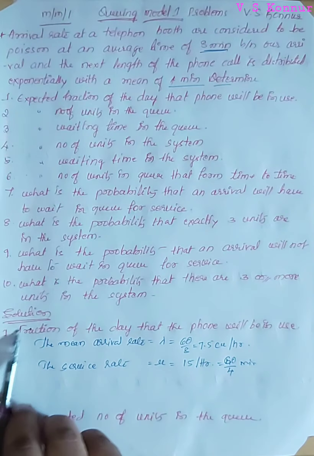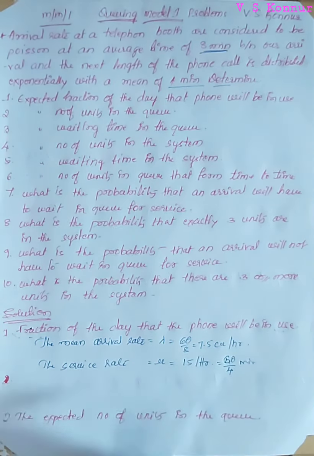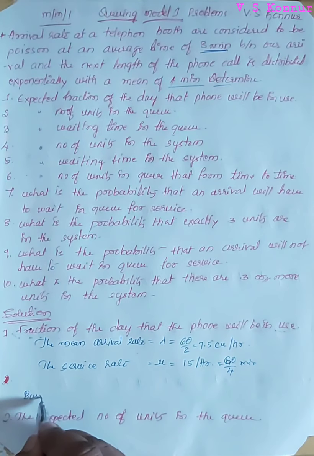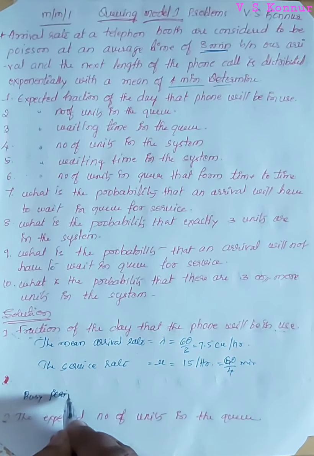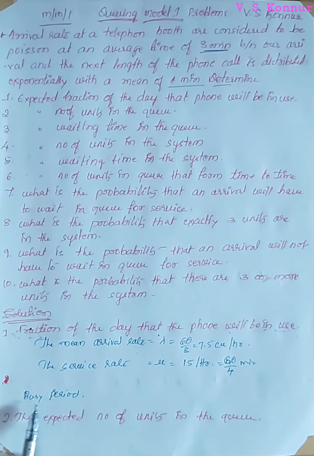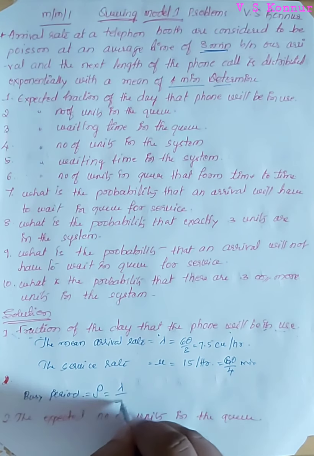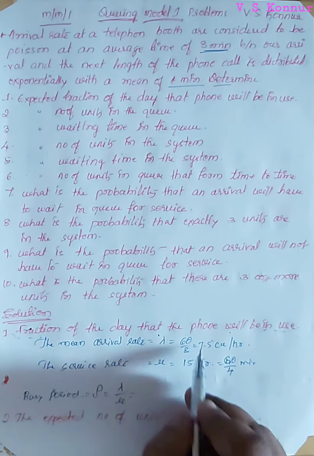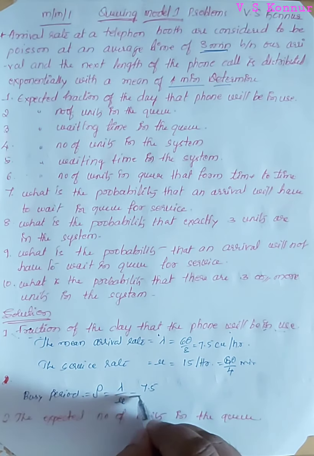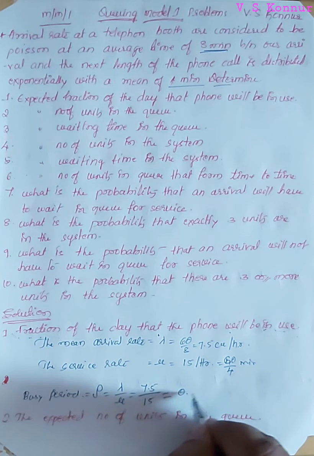Then the first one, the fraction of the day that the phone will be in use, that is nothing but the busy period. The fraction of the day the phone will be in use is also called the busy period of the phone. It is calculated by rho is equal to lambda by mu. Lambda we have calculated in terms of hours, 7.5 divided by 15, so we will get 0.5.